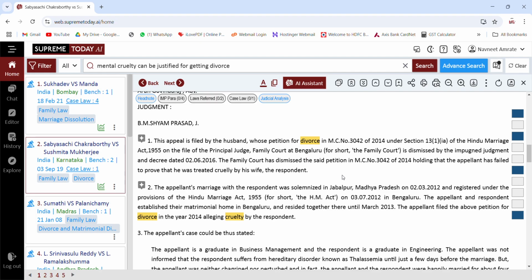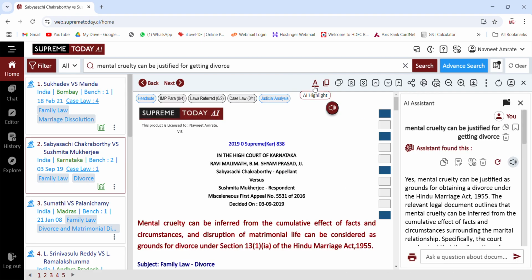Now what you can do with the other segment of AI is use the AI assistant to understand the entire judgment in the way you want to understand it. For example, on the top you can see this is the AI assistance option. The moment you click on AI assistance, it will automatically summarize.